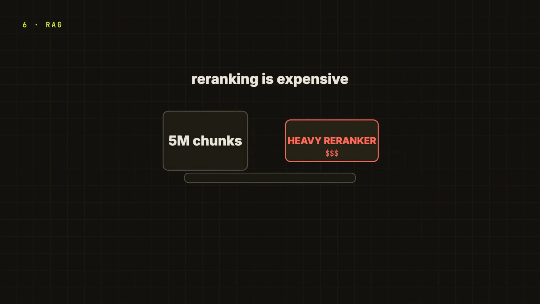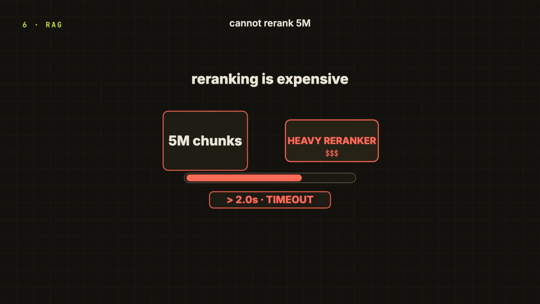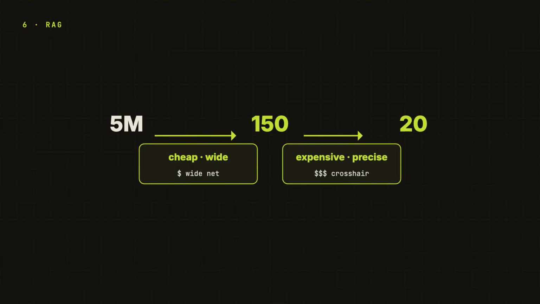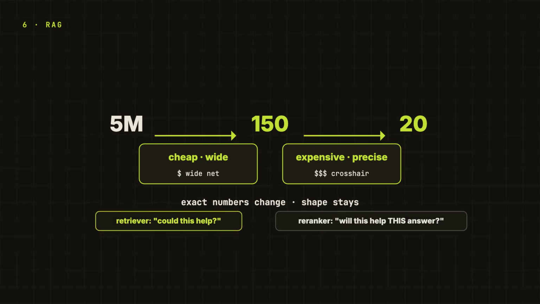But re-ranking is expensive. We cannot run a heavy re-ranker over 5 million chunks for every user question and still hit a 2-second response. So the funnel is the design. Cheap, wide retrieval first, expensive, precise re-ranking second. In our system, maybe it is 5 million chunks to 150 candidates. The re-ranker to top 20. Exact numbers will change, but the shape is the point. Anchor line, the retriever asks, could this help? The re-ranker asks, will this help this answer?